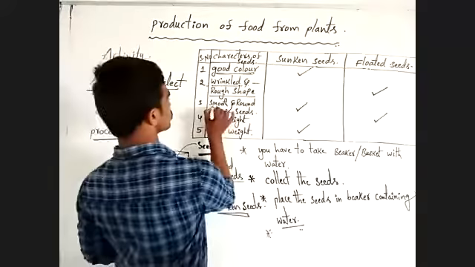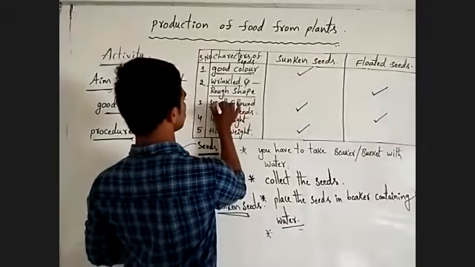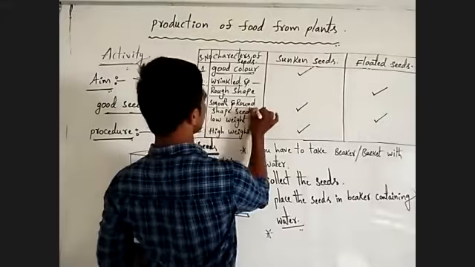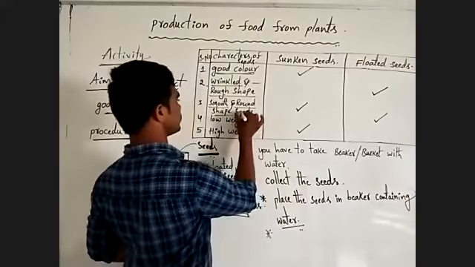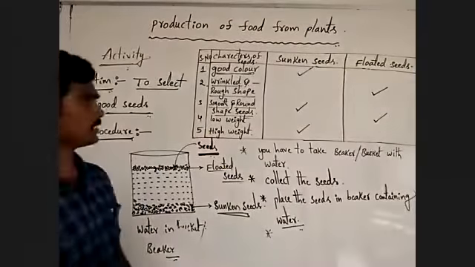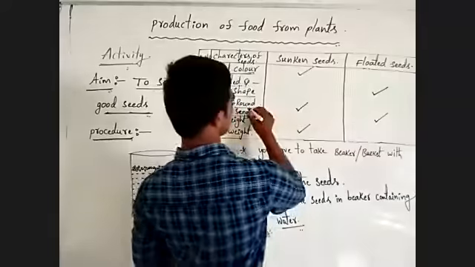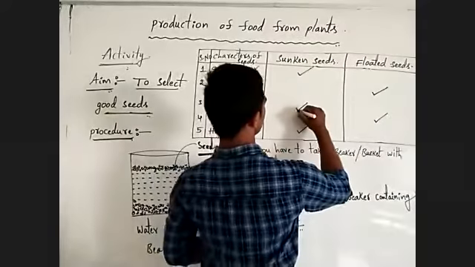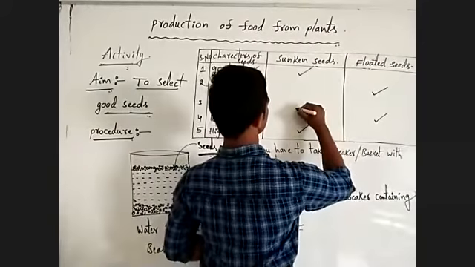Next, smooth, round shape seed: this character is present in sunken seed.